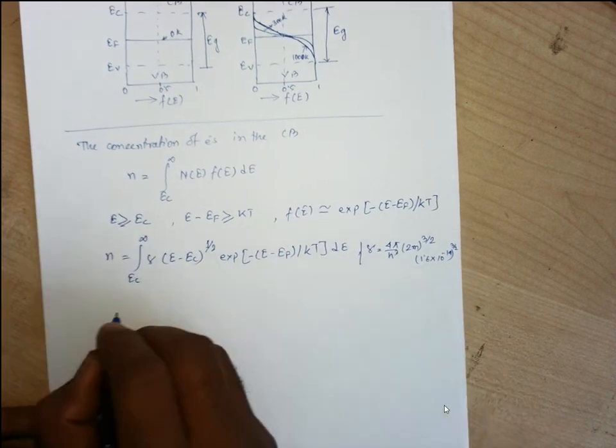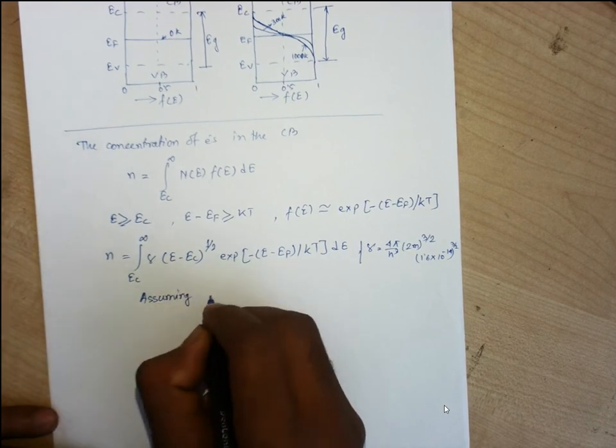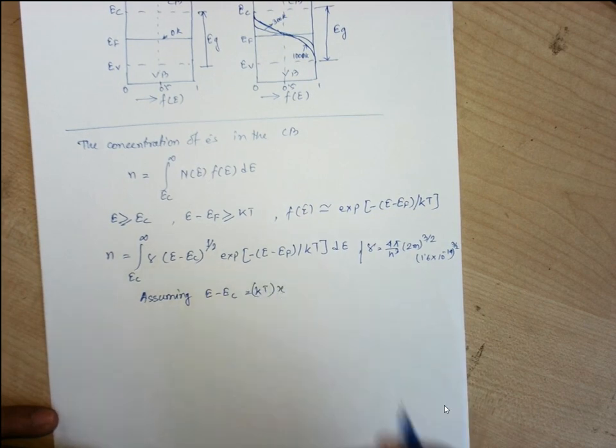Now, for our simplification, let us assume E minus EC is kT into x.